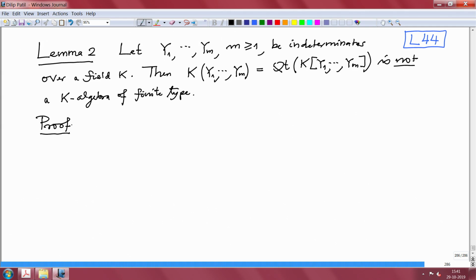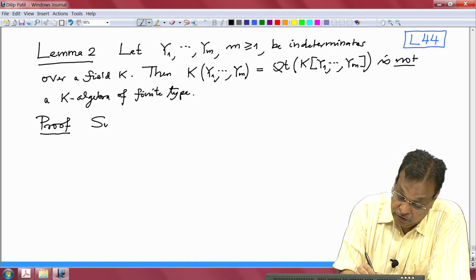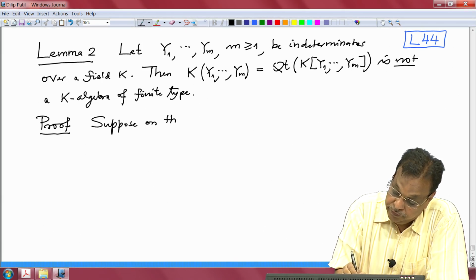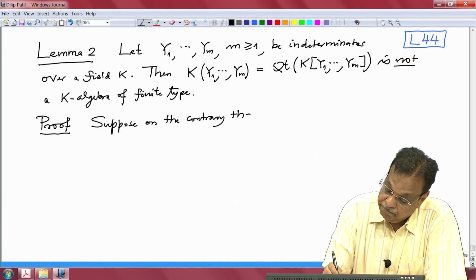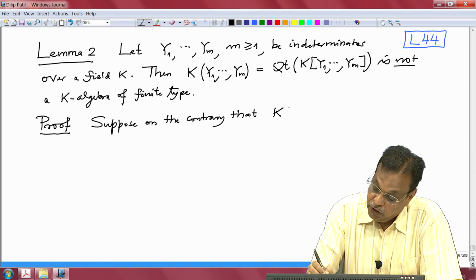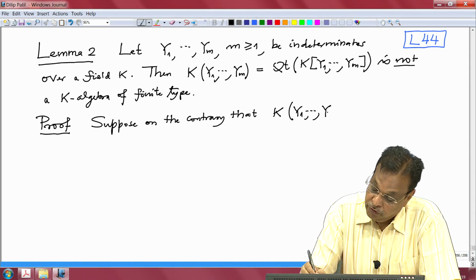So, how does one prove such a statement that it is not an algebra of finite type? That means we want to prove that it is not generated as a K-algebra by finitely many elements. So, suppose on the contrary that K(y1, ..., ym) is a finite type algebra.